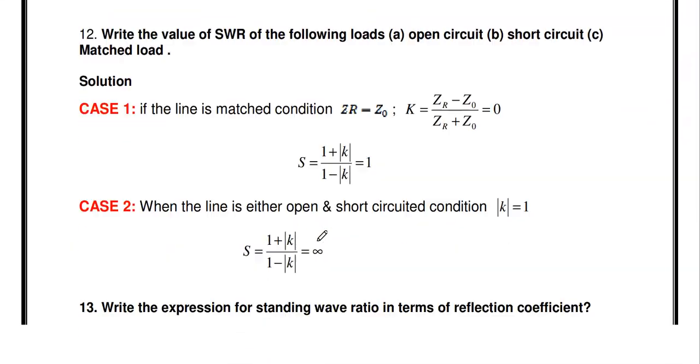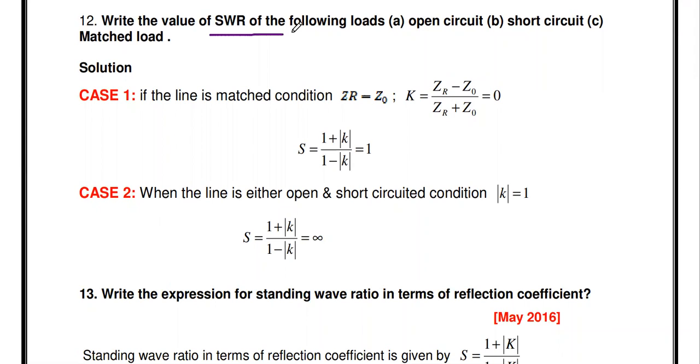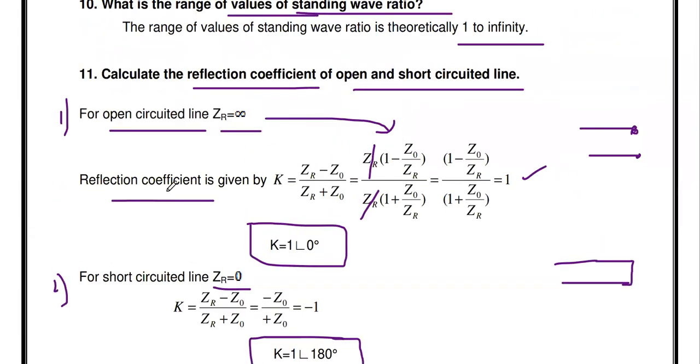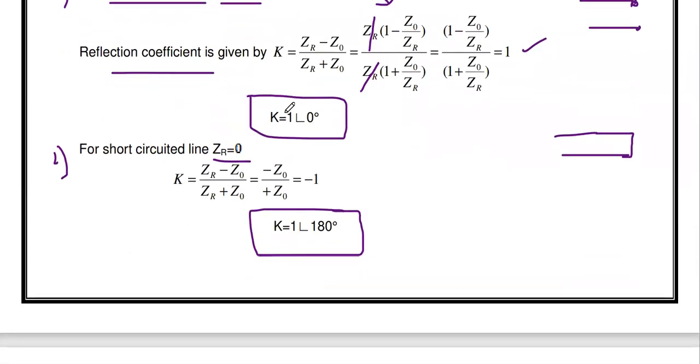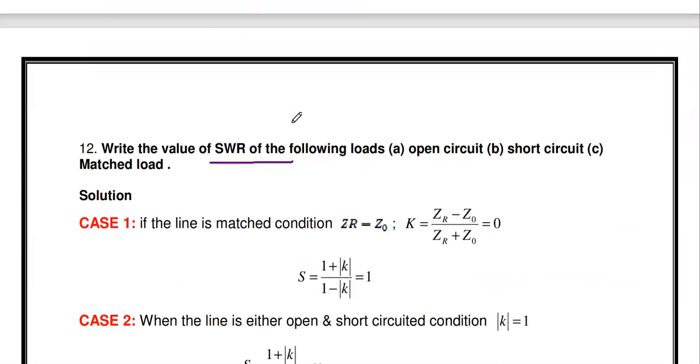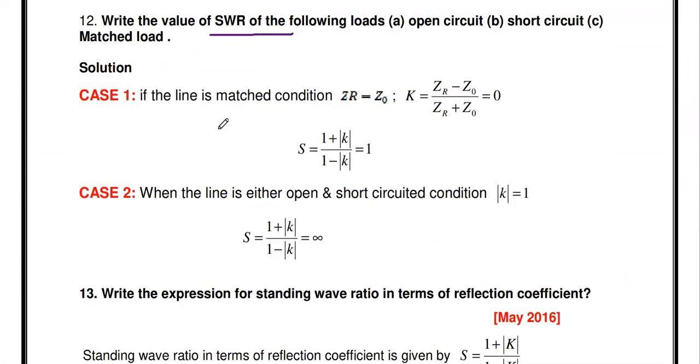Then the next one: write the value of SWR for the following loads. That is open circuited load, short circuited load, and matched load. So under three conditions we have to find the SWR. Already we derived the K value for open circuited and short circuited lines. What is the magnitude of the reflection coefficient? It is 1. First, we derive the standing wave ratio under the matched condition.